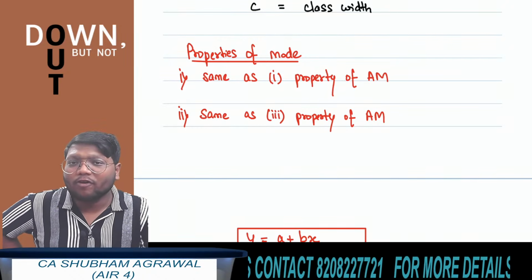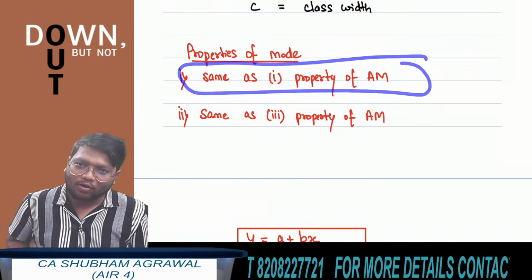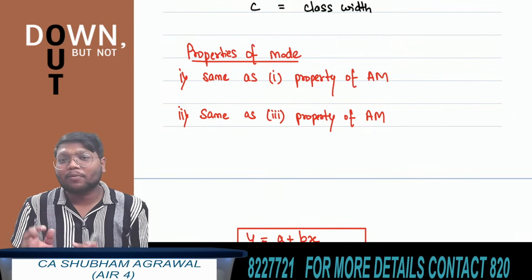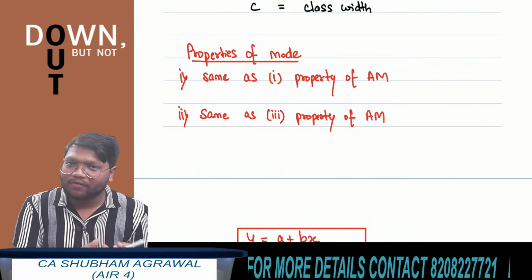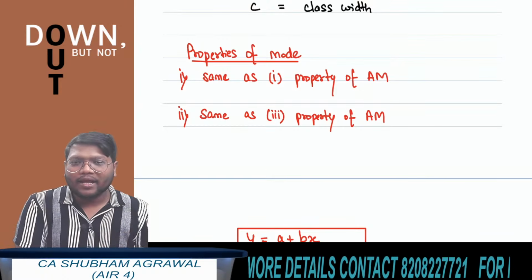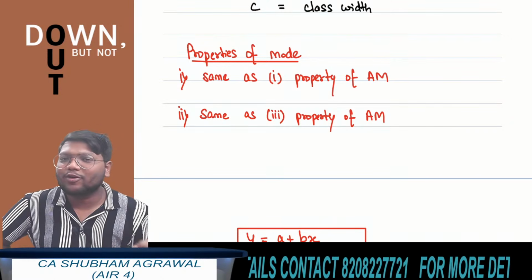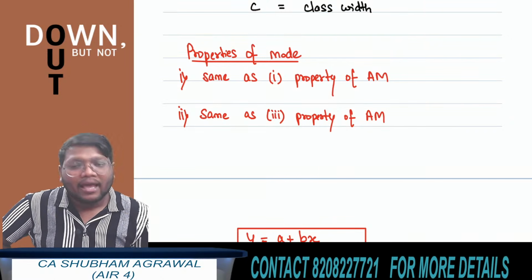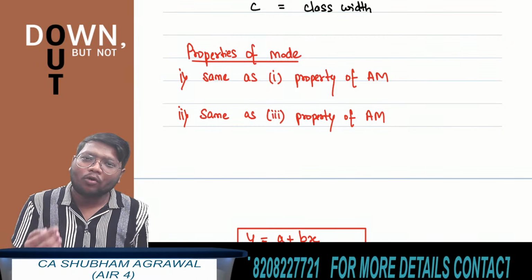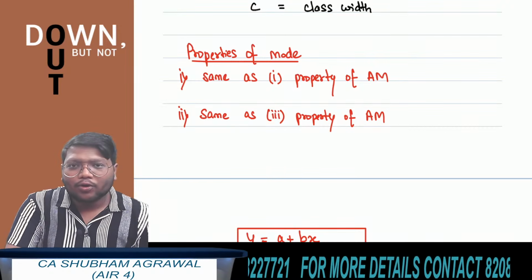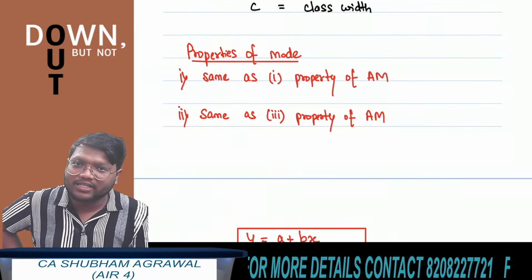The first property of mode is the same as the first property of arithmetic mean. What was the first property of arithmetic mean? Already we have seen it: if all the observations present in the data set have the same value, then the arithmetic mean is equal to the value of the individual observation. The same property applies for mode also: if all the observations present in the data set have the same value, then the mode is equal to the value of the individual observation. And the third property of arithmetic mean also applies for mode: mode also gets affected due to both change of origin as well as change of scale.